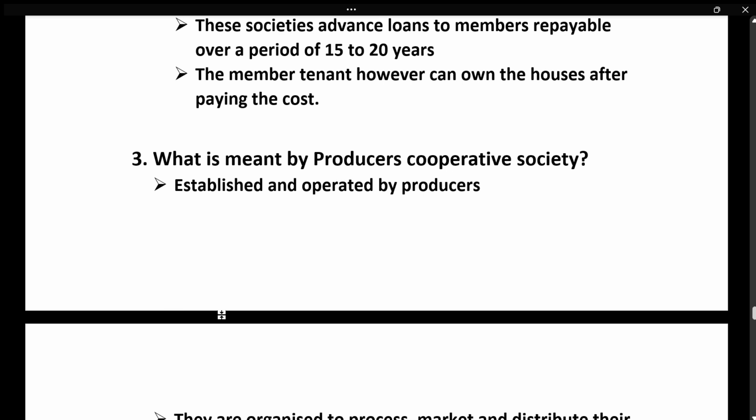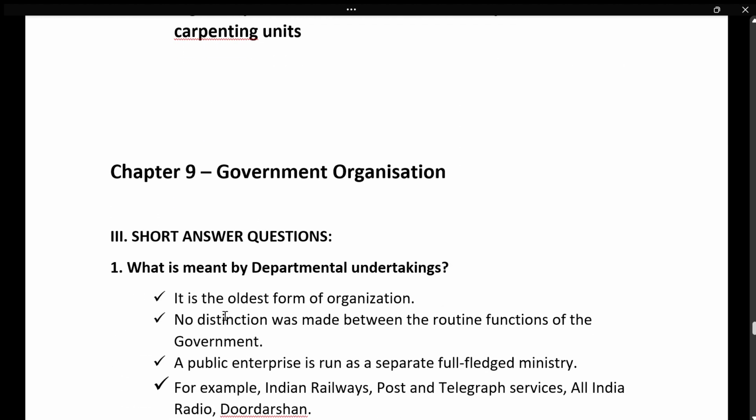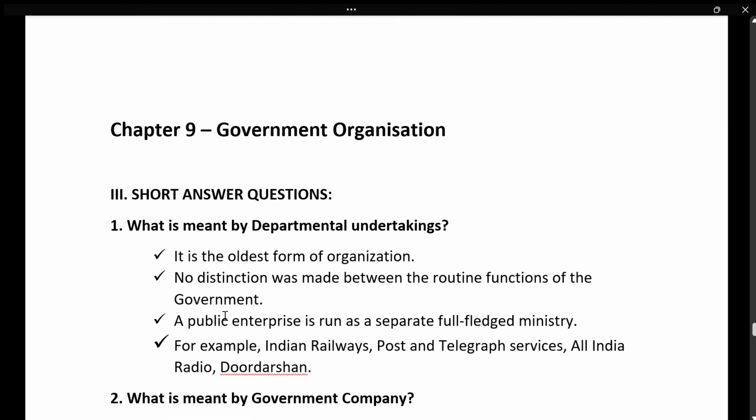It is established and operated by producers. They are organized to process, market, and distribute their products. You can give the example. And next is government organization. What is meant by departmental undertaking?